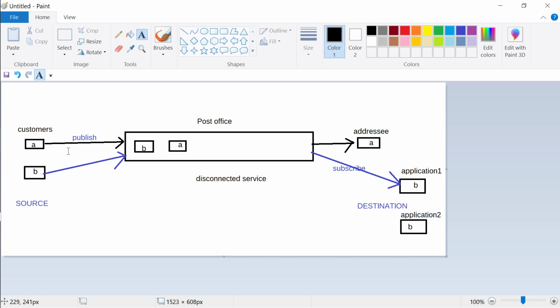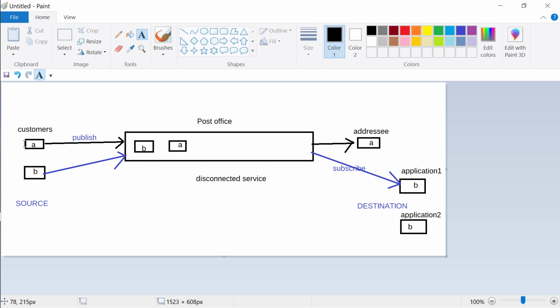On the left hand side the data is coming in, and on the right hand side the data is being pulled out. But the post office does not get affected if you were not able to put in the data. If you are able to put the data in the queue, then the post office takes it. Now, what is the other advantage?